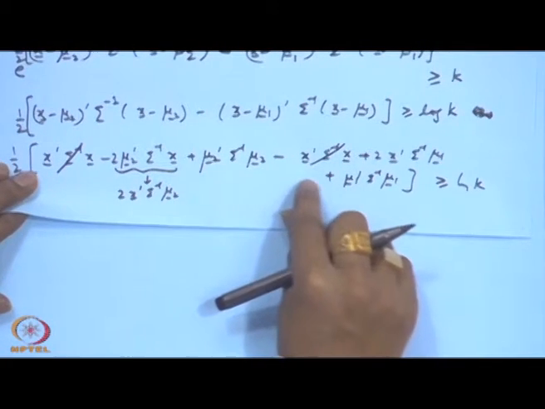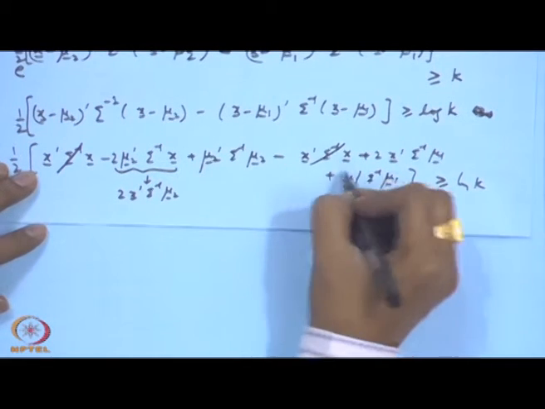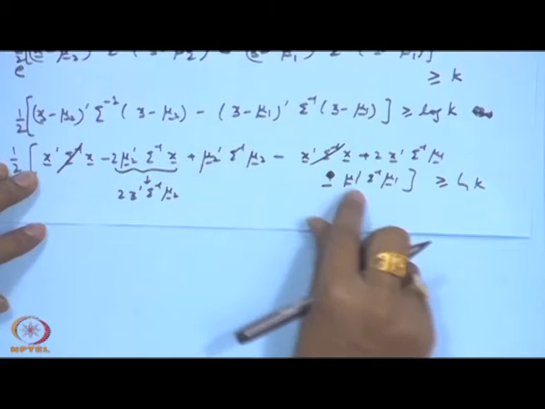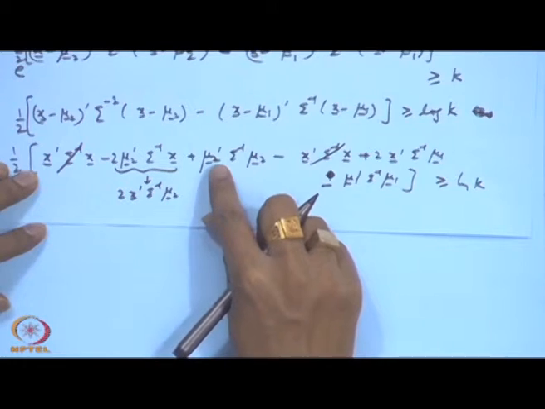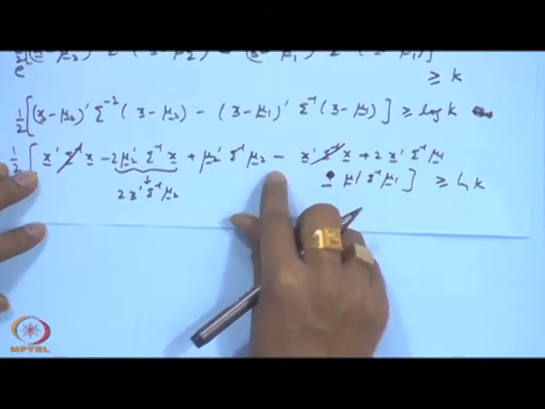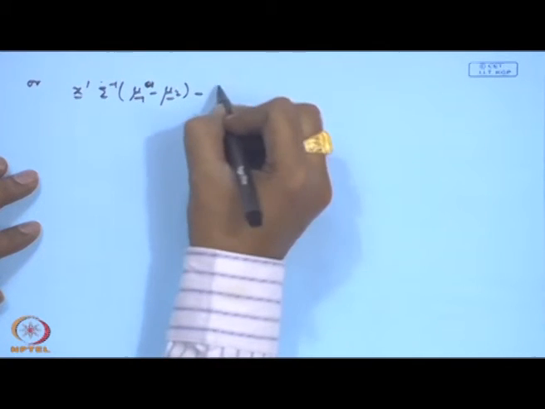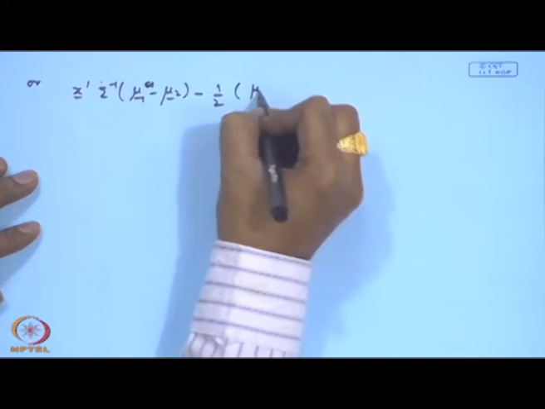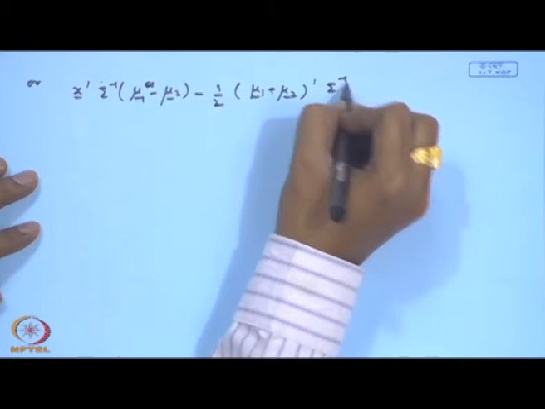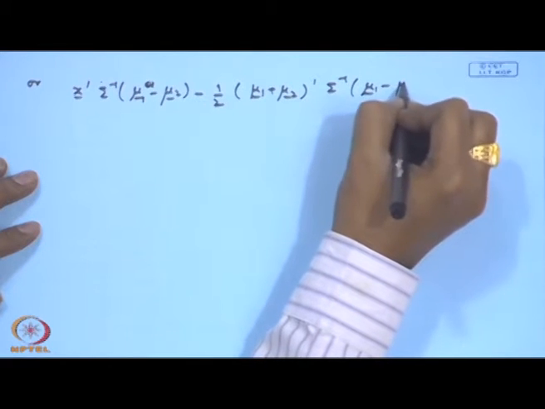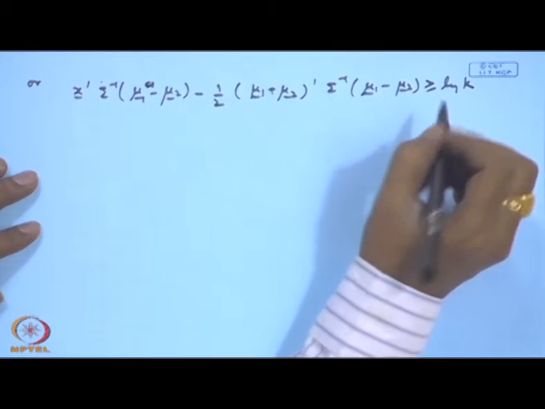Here I can again adjust the terms, because you are actually getting mu 2 prime sigma inverse mu 2, and this is actually becoming minus mu 1 prime sigma inverse mu 1. So, I can add and subtract the term corresponding to mu 2 prime sigma inverse mu 1. If I do that, then I can factorize and write this term as minus half mu 1 plus mu 2 prime sigma inverse mu 1 minus mu 2. This is greater than or equal to log of k.